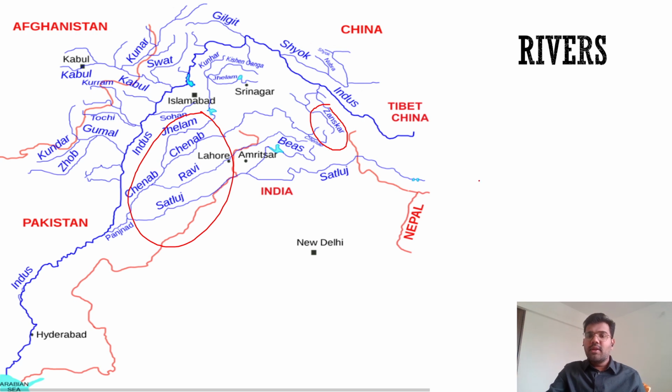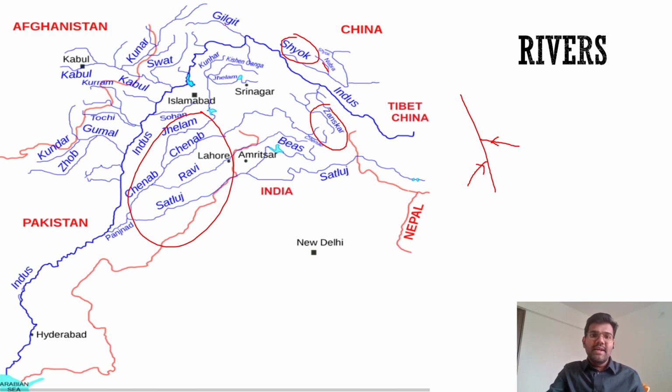Then right bank tributary. Right bank means what? If a river is flowing like this, and if a river joins that main river from the right direction, that is called a right bank tributary. And if any tributary joins the main river from the left direction, it is called a left bank tributary. So the first major left bank tributary is Zanskar, and the second, the Panchanad river, that is Satluj river. And to the right we have Shyok river. Already a question was there on Shyok river. Already a question was there on Nubra.